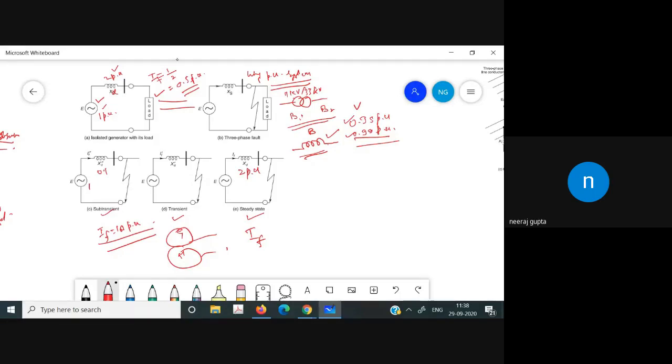So what are the effects of overcurrent? If fault current increases, what are the effects of overcurrent? Can anyone say so? Explain that. What are the effects of overcurrents? Overcurrent क्या करता है? Anyone? हाँ बताओ. Anyone?